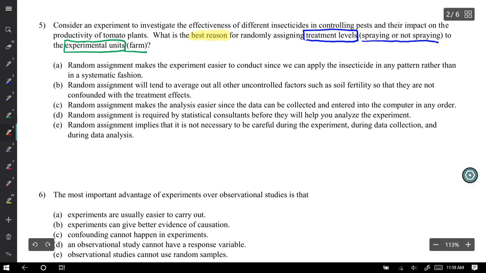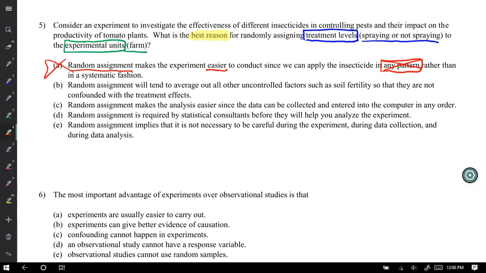So choice A, random assignment makes the experiment easier to conduct since we can apply the insecticide in any pattern rather than in a systematic fashion. Now I'm going to disagree with this in two places. One, I don't think conducting an experiment is going to be easy to do. I mean, you have to have control. You got to have a random assignment. You got to have replication. You got to make sure you take care of any lurking or confounding variables. There's a lot there. So the word easier kind of stands out, but particularly the phrase that stands out is, hey, we can do it in any pattern we want. And that's not what random assignment is. So I don't think it's A.